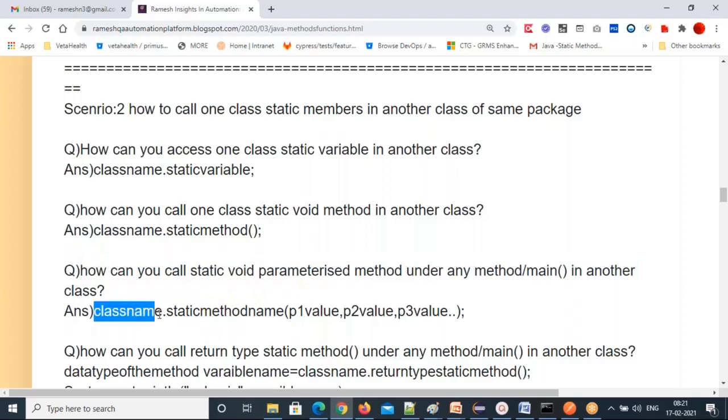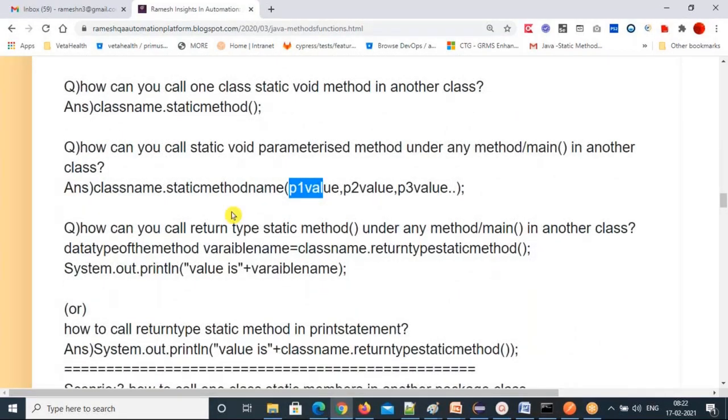Class name dot. Which class name you need to write? Which class method you are calling? That class name, not the current class. Which class method you are calling, that class name you have to write. Class name dot static method name, parenthesis, parameter 1 value comma parameter 2 value, and so on. However many parameters this method has, that many parameter values you need to pass in the same order, same data type. That's how to call void methods.